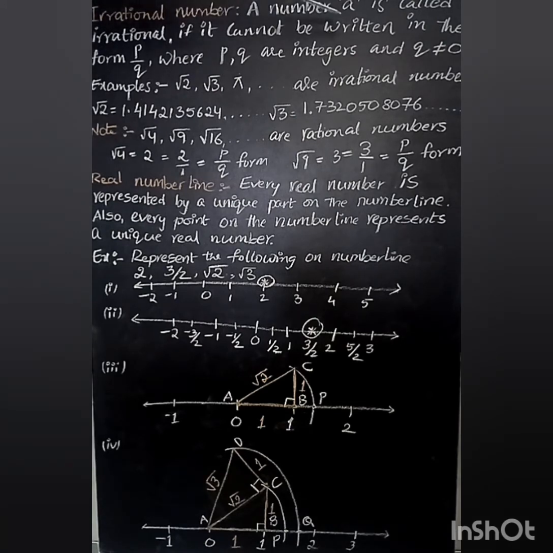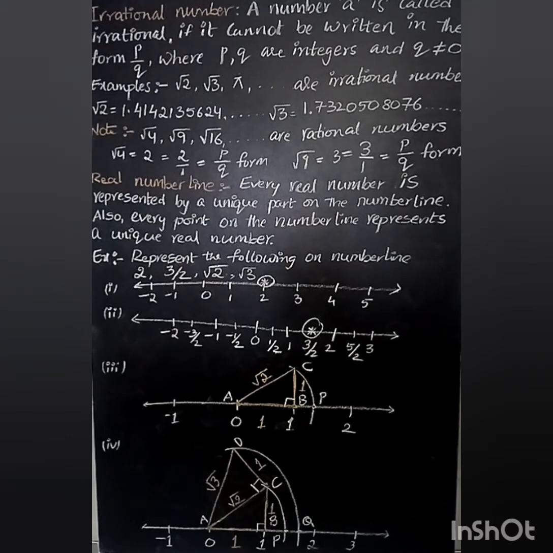So let us take a variable here, a. A is a variable which cannot be written in the form of p by q, so a is called an irrational number. Here p, q are integers and q is not equal to 0. So what can we say about this? A is called an irrational number because it cannot be written in the form of p by q.